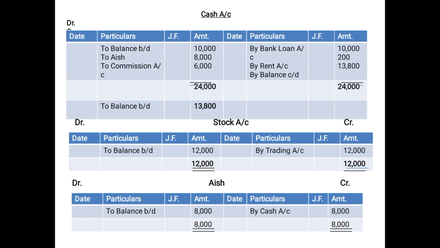And while preparing the account of ash, you will not record the credit aspect, you will record the debit aspect. And what is being debited in the entry? Cash account. So since cash account is debited in the entry, therefore it will be posted on the credit side of the account of ash as by cash account 8,000.